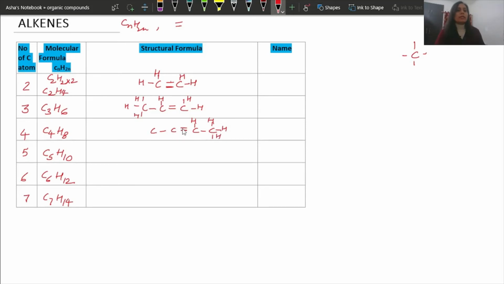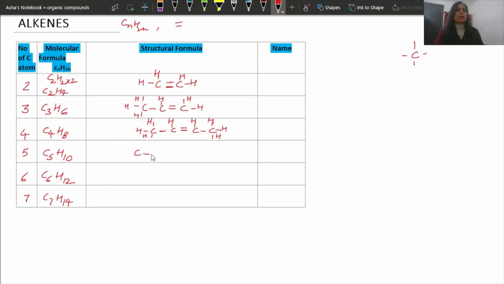Now this carbon has 3 bonds, so it needs 1 more only, and this carbon has only 1 bond here, so it needs 3 more. You can check with the formula. H is 8: 1, 2, 3, 4, 5, 6, 7, 8.